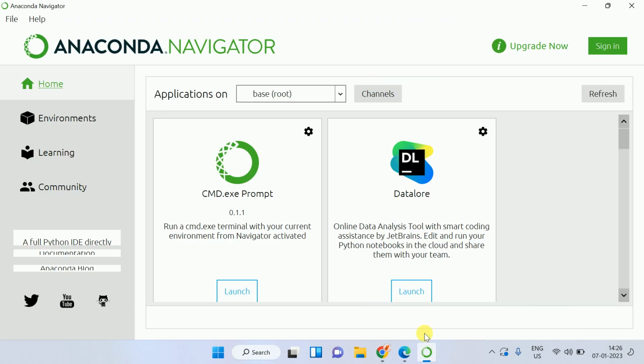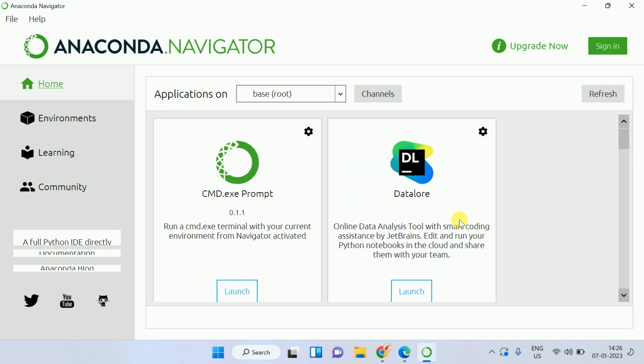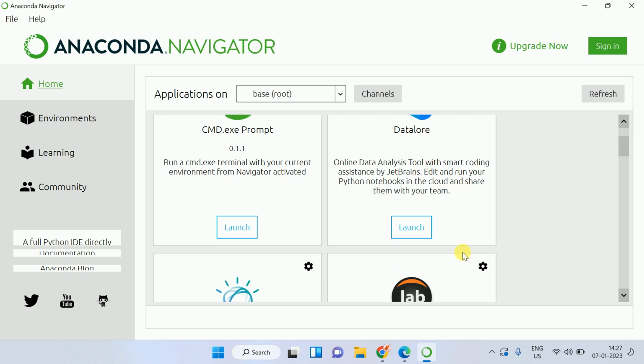Yeah, that is open. So once you open it, it will show like that. I have an older version. If you download a new version, you might see some differences in the UI of this Anaconda Navigator. Okay, so you can see CMD.exe Prompt, and also you can see the descriptions.